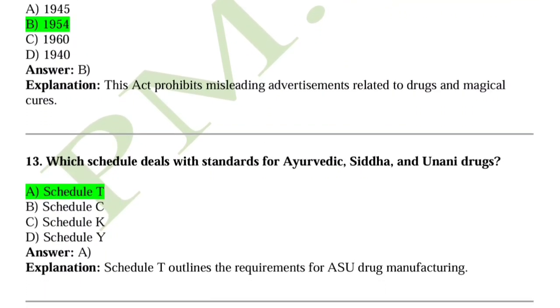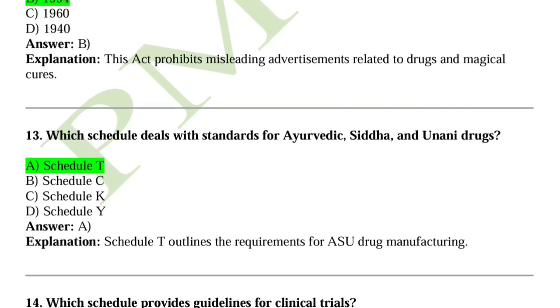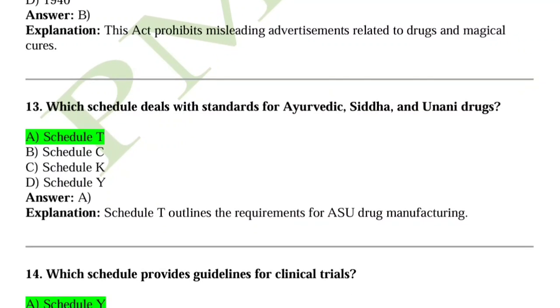Question number 13, which schedule deals with standards of Ayurvedic, Siddha and Unani drugs? So Schedule T is the right answer. Option A is the right answer. Schedule T outlines the requirements for ASU drug manufacturing, that is, Ayurvedic, Siddha and Unani drugs manufacturing come under